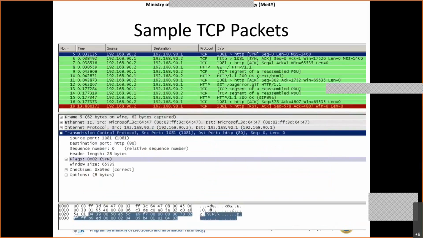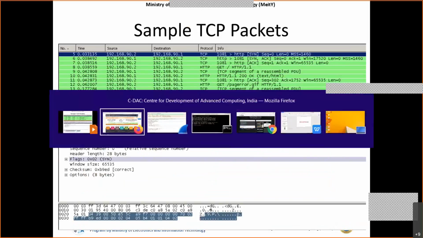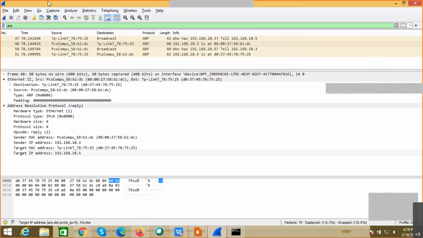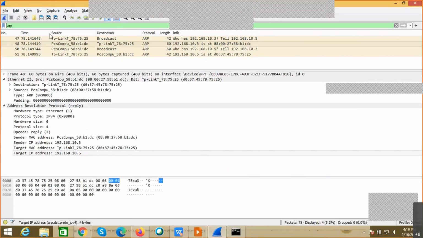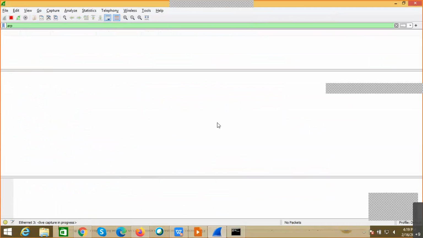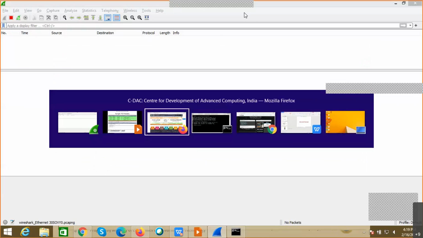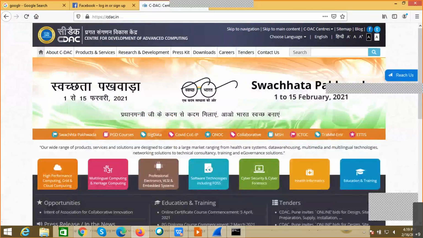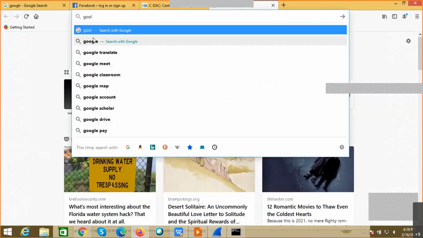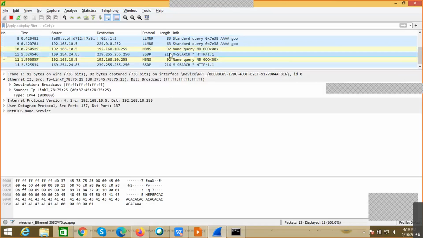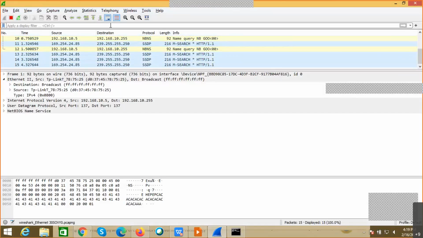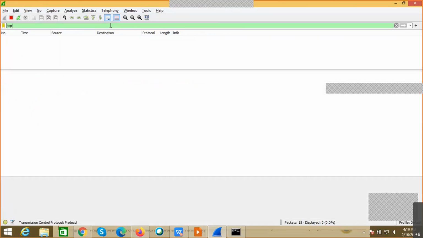So these are some of the sample TCP packets, or else we'll try to capture this in Wireshark. Again, what I will do is I am trying to start the communication, continue without saving. I am removing this ARP because I will simply try to see that. Now let's say I am opening a browser. I am trying for google.com. Okay, I can see a lot of communication that is happening. Now let's say I go for TCP.